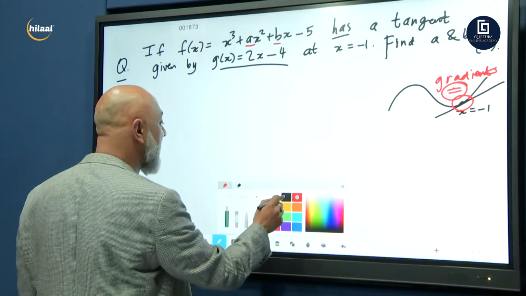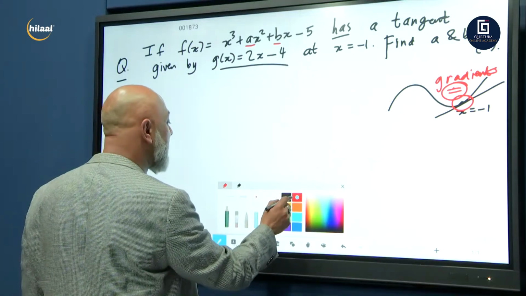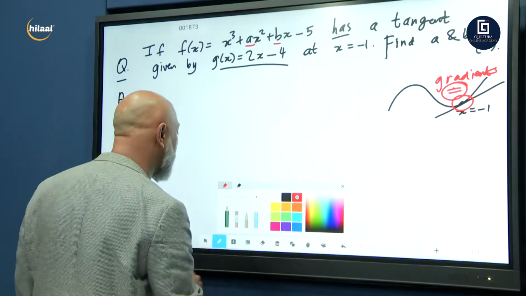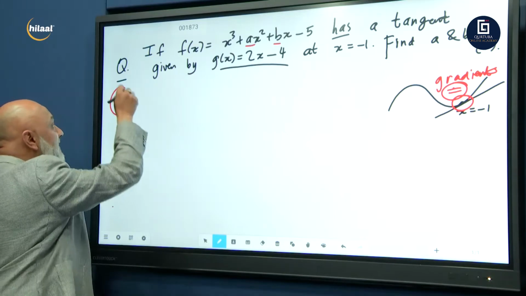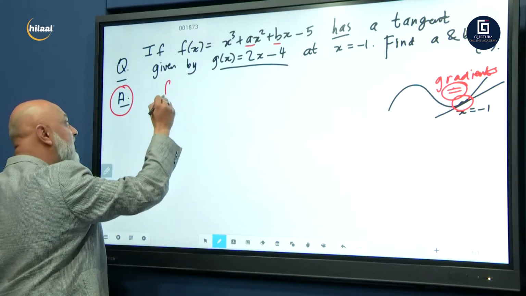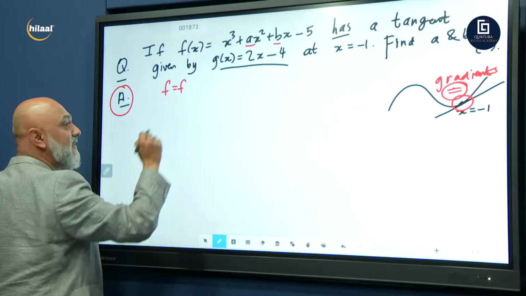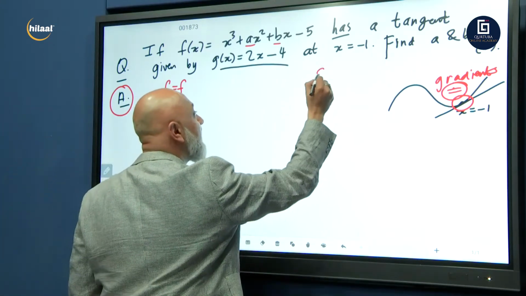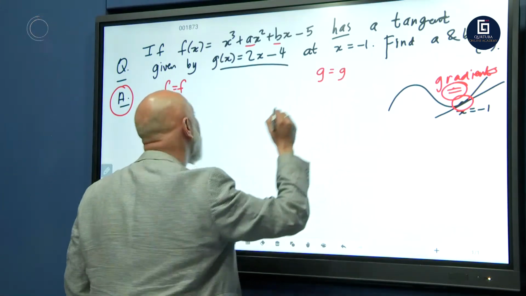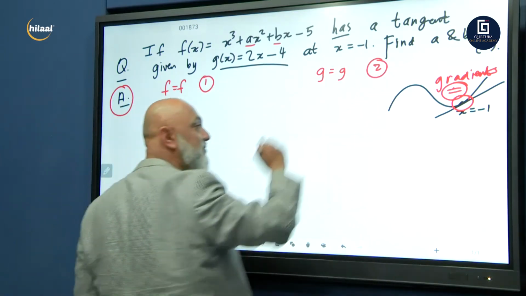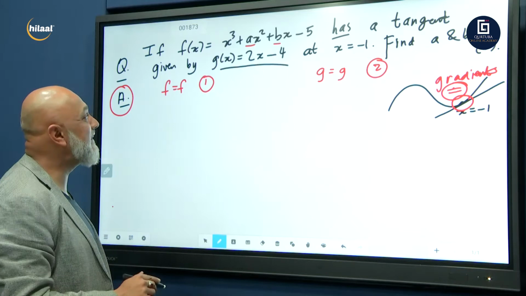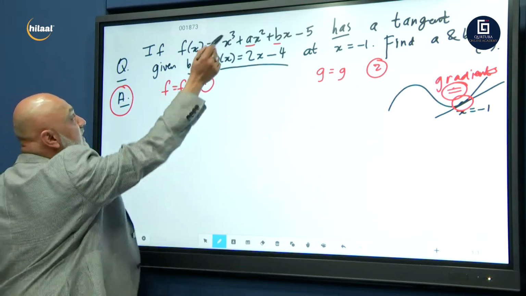So I'm going to give you the template, as I promised you. Let's do it in red. This is the way you're going to answer it in the exam. You're going to say function equal function. Then you're going to say gradient equal gradient. Equation number 1, equation number 2. Neat, clean.